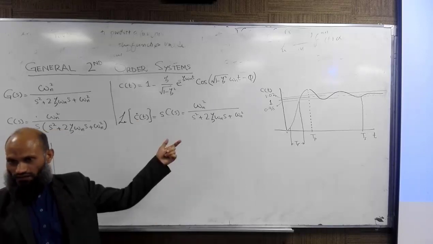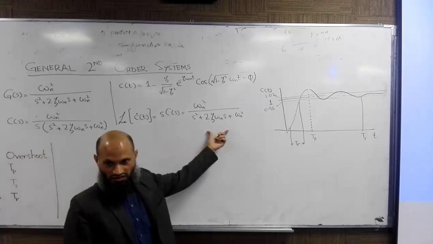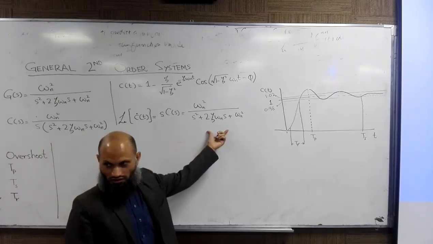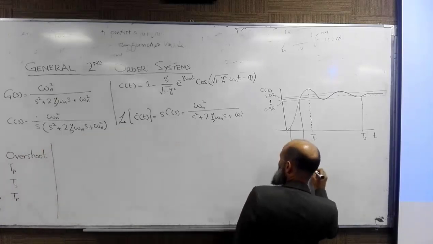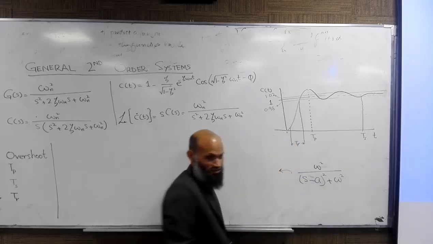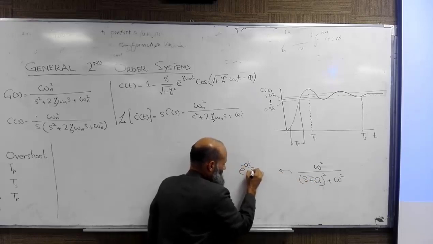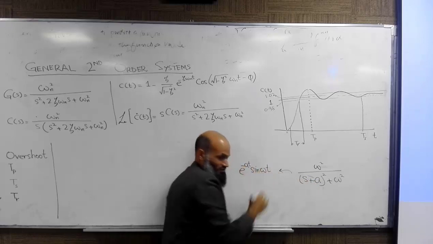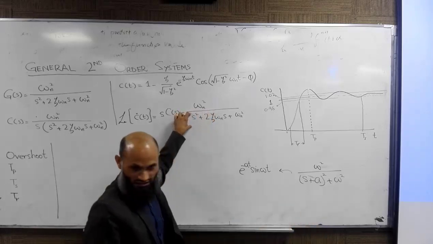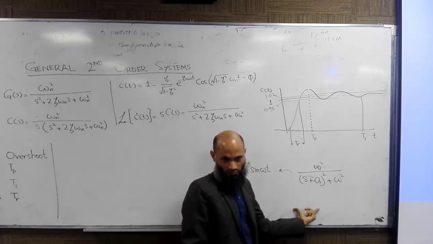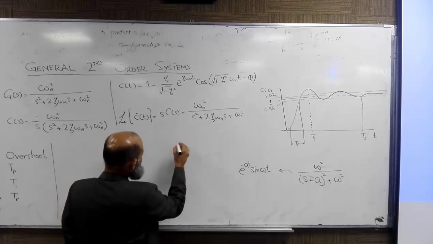We can take the inverse Laplace transform, and we have already learned the technique for obtaining it: partial fraction expansion, or bringing it into this form. For example, this has an inverse Laplace transform of e raised to the power minus at sine omega t, right? In the last lecture we also learned how to represent this denominator in this form, so you can represent it and then take the inverse Laplace transform.